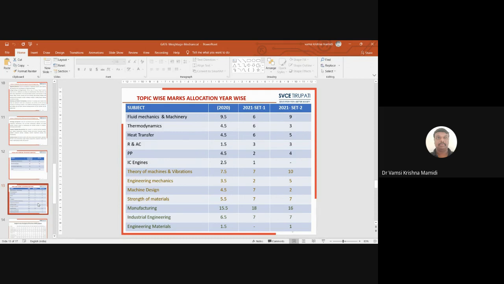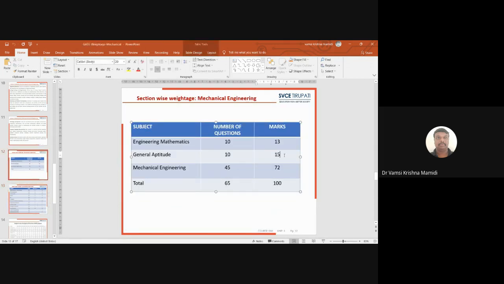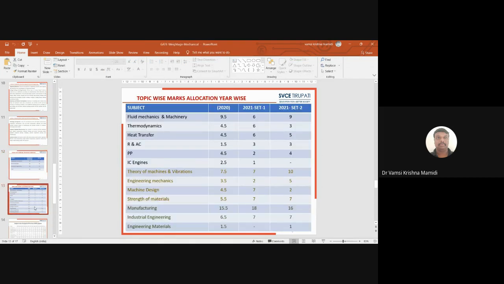So if a person has good knowledge in engineering mathematics and general aptitude, they can score 20 marks, and the remaining 20 marks you can get from sections 2, 3, and 4.